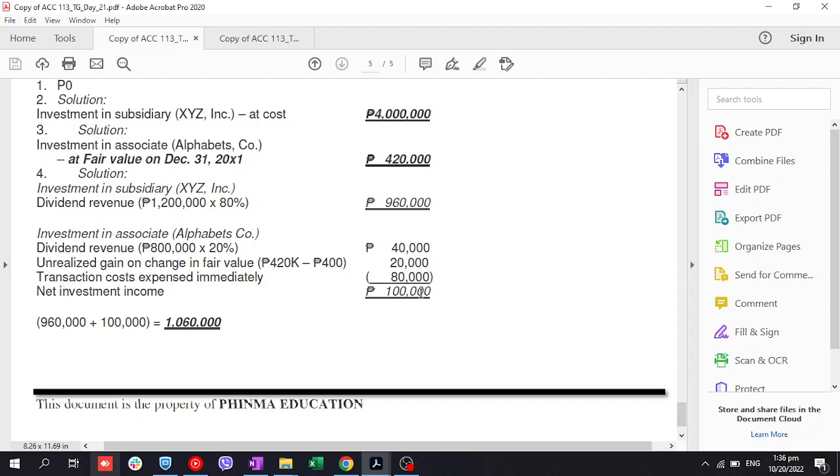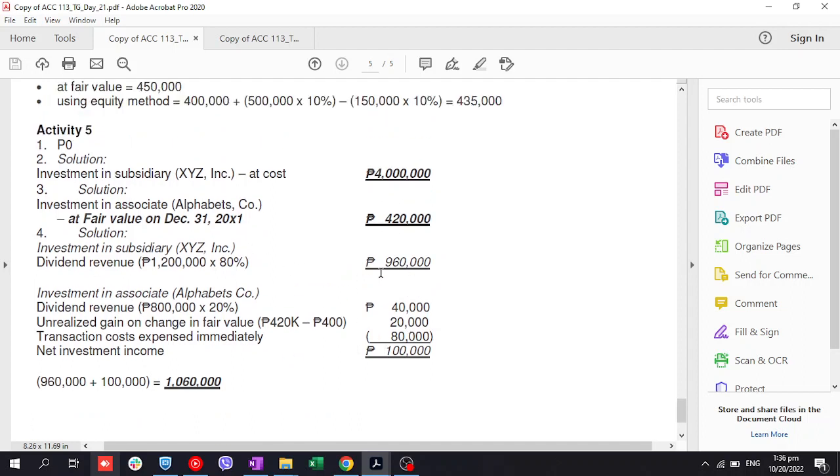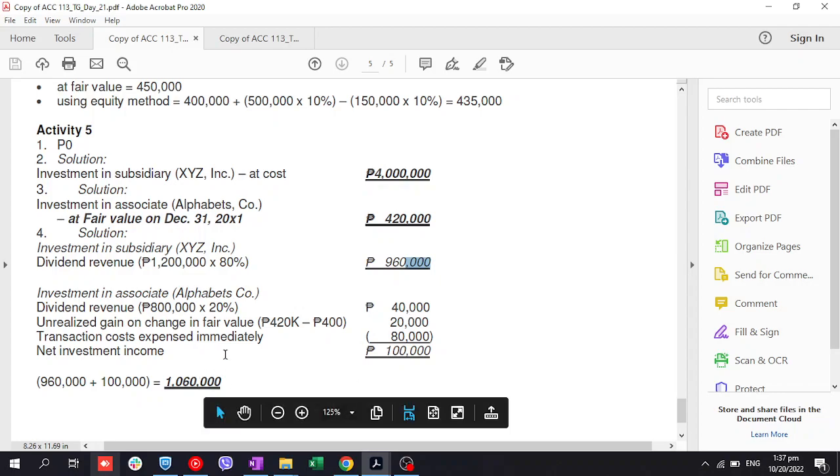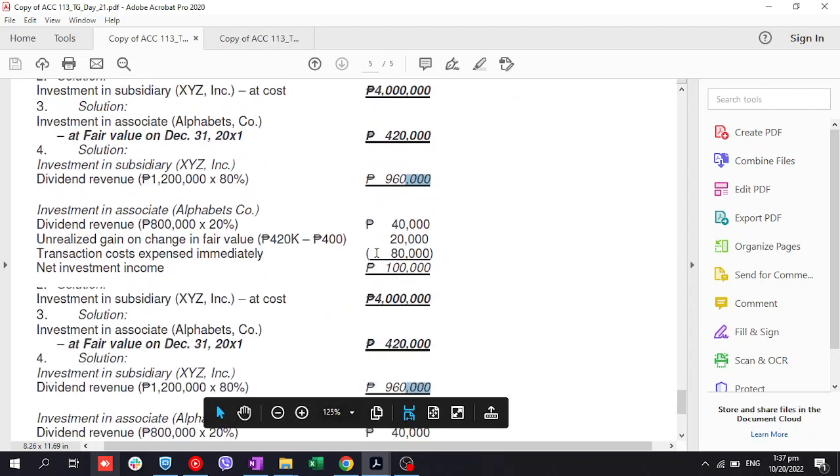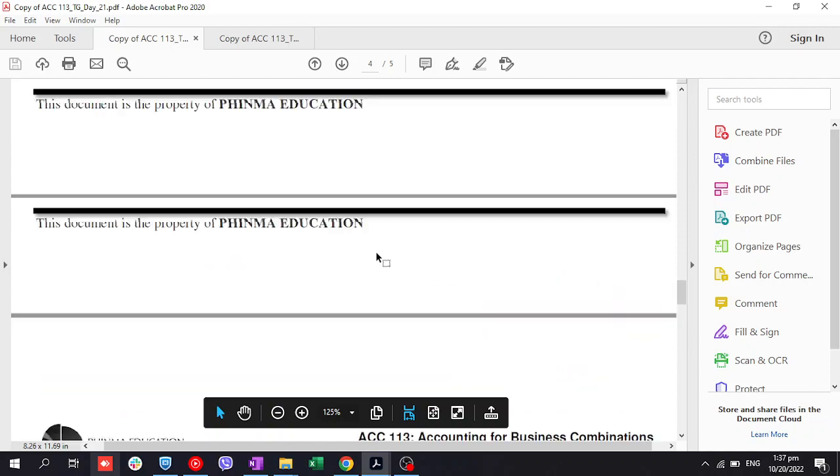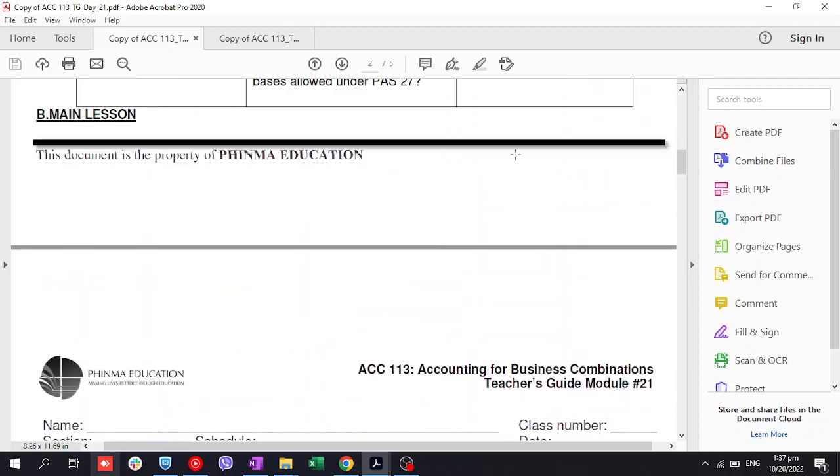Tapos yung transaction cost, yung 80,000 is pertaining pa lang sa investment income dun sa investment in associate. Tapos, yung dividend revenue dun sa subsidiary, kasi at cost method siya, wala tayong pakialam sa iba, dividend revenue or impairment loss lang. Since wala naman, yun lang, 1.2 times 80%, 960,000. So, ang total is 1,060,000. Okay na tayo for number 4, separate financial statement.